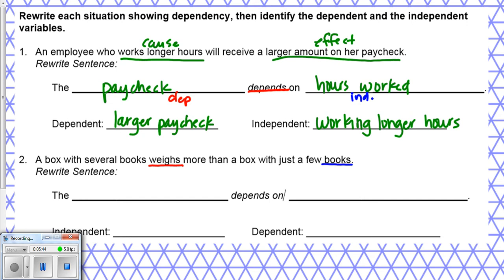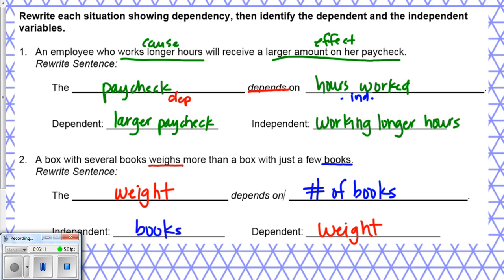Okay, so the weight depends on, I'm doing this backwards this time, the weight depends on the number of books. So again, thinking about that order and what I just talked about up here, the dependent is the thing that comes first here, right? So the weight is dependent, and the books is independent. You have to put the books in the box first to know how much it weighs, right? You kind of think about the order here and what comes first and what comes second. What's the cause? What's the effect?